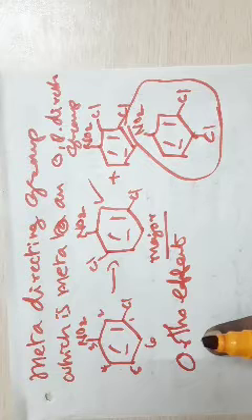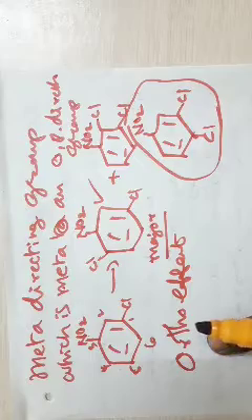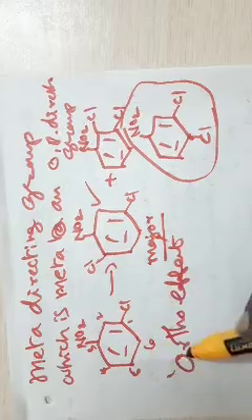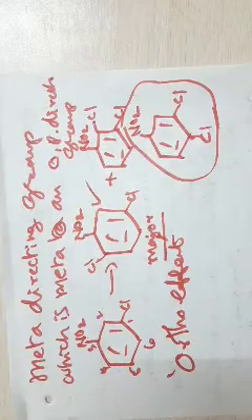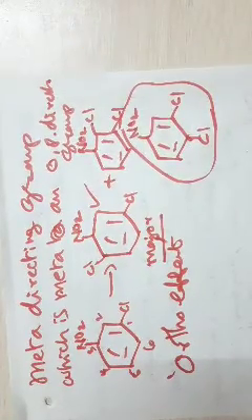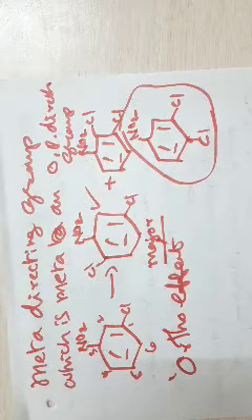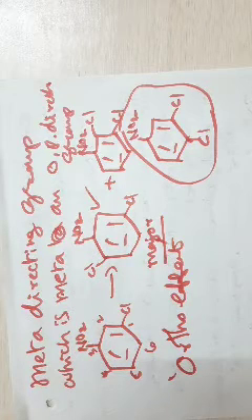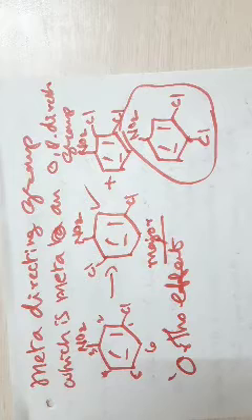Of course, there is no clear-cut explanation for the formation of the ortho effect. Some people say that if the electrophile attacks in this position, then the intermediate is stabilized when compared to this one. That is the explanation given for the ortho effect. So you must know what is meant by ortho effect. That is the formation of ortho substituted compound when you have two or more substituents in the aromatic ring. So this is called the ortho effect.